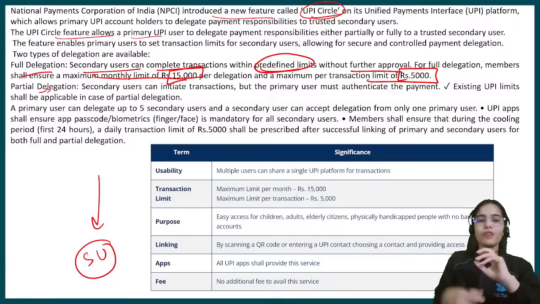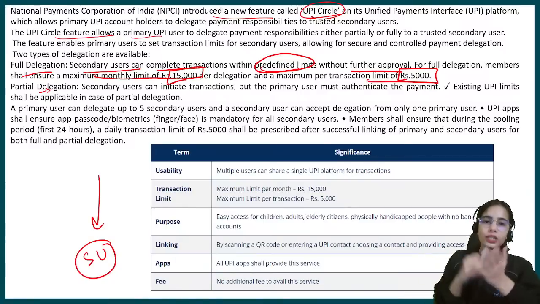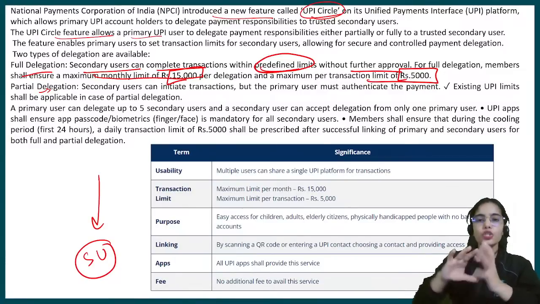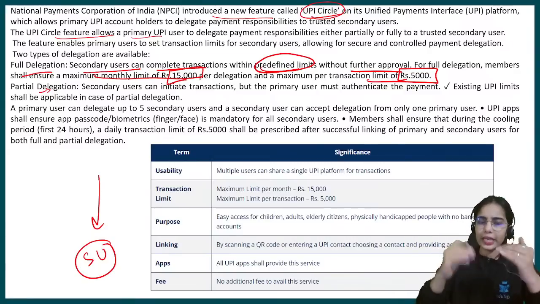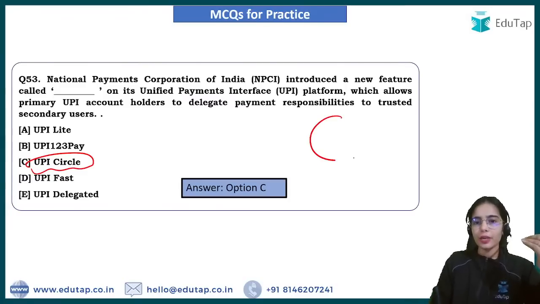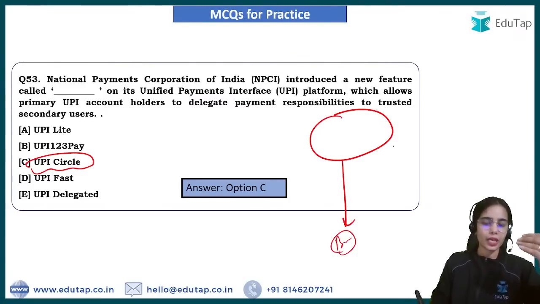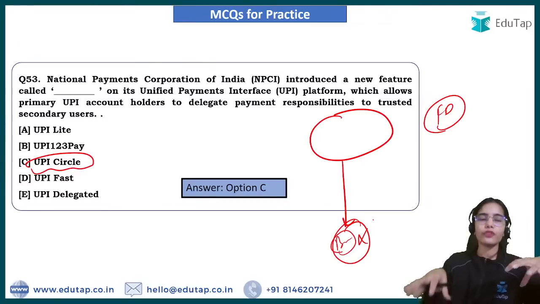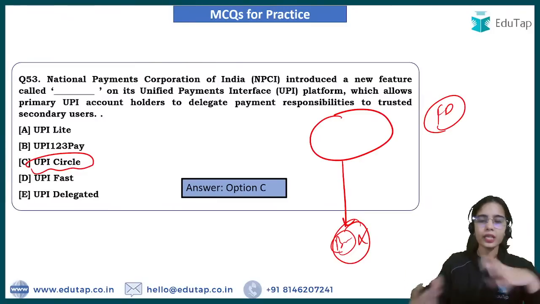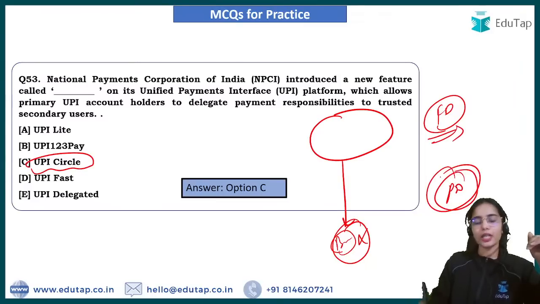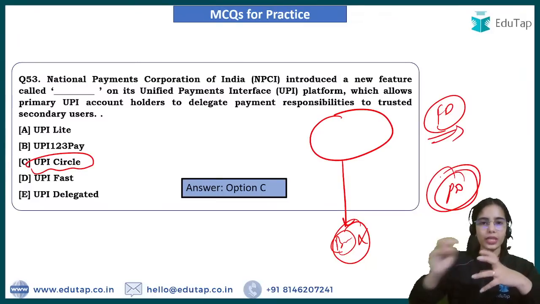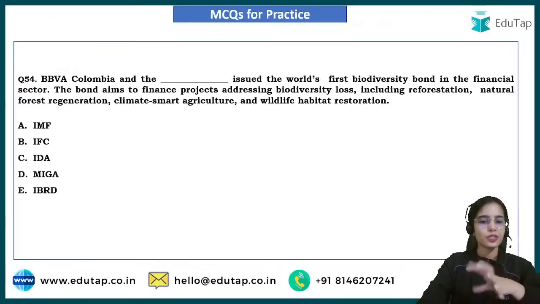Partial delegation is where whenever my brother does any transaction, authorization will be provided by me only, so I can look after all the transactions that he is initiating. So this is full delegation or partial delegation. So I am delegating some payments that can be made by my brother through my account. I can provide full delegation, where he will not need any authorization from my end within the predefined limits, or there can be partial delegation where all the payment authorizations will be provided by me. Okay, so that is UPI Circle.